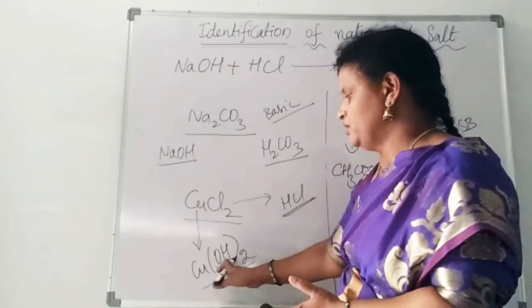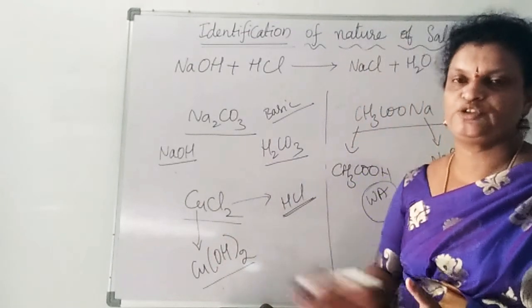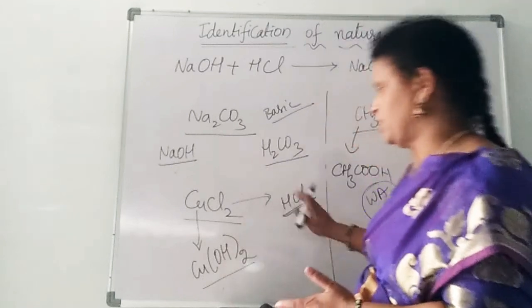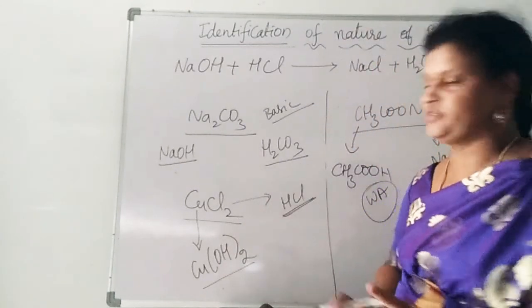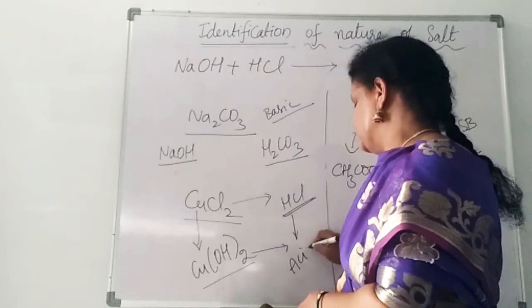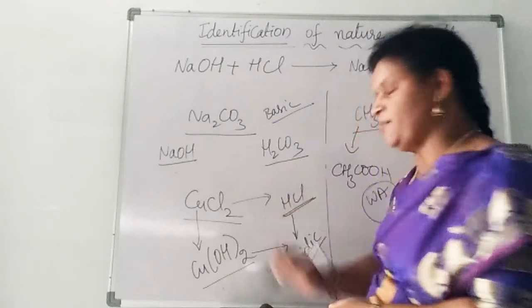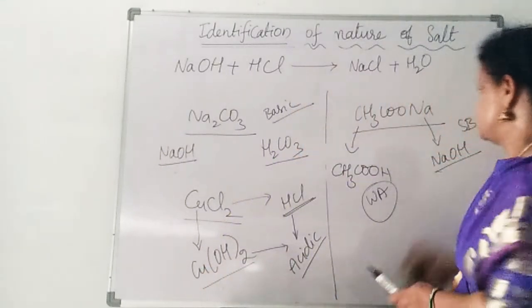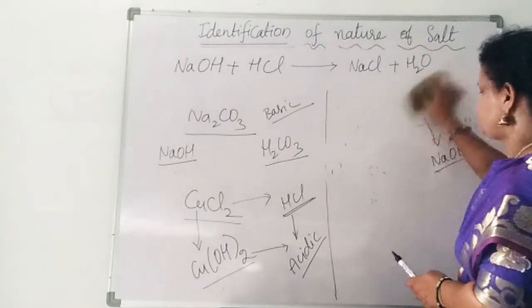But here this is a d-block metal, copper, so its hydroxide is a weak base. Weak base and mineral acid, that is a strong acid. So that is why whatever is produced from these two will have an acidic nature, because it is produced from a strong acid and weak base. Right? Like that.